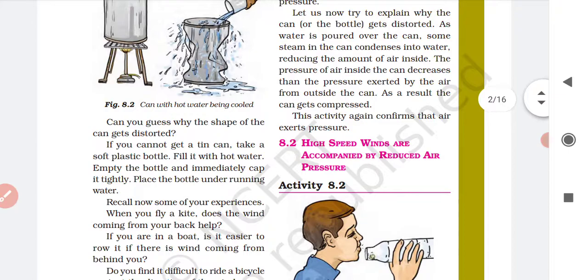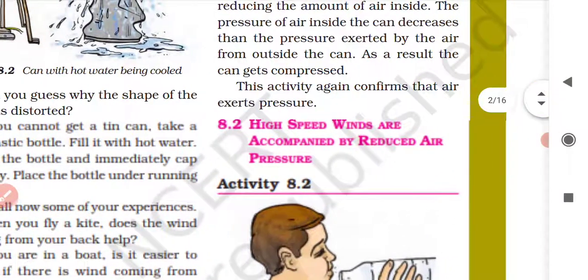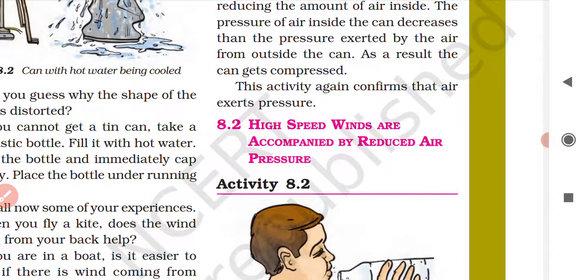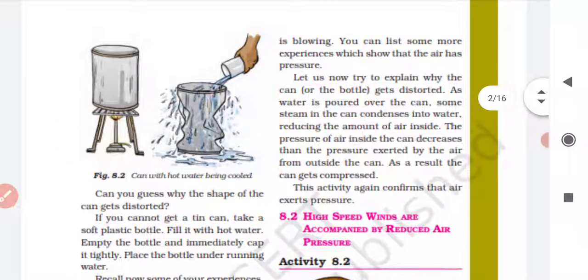The next video will discuss the next topic, that is, high speed winds are accompanied by reduced air pressure.